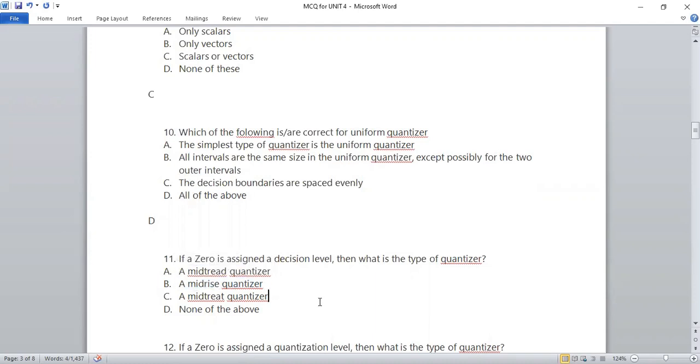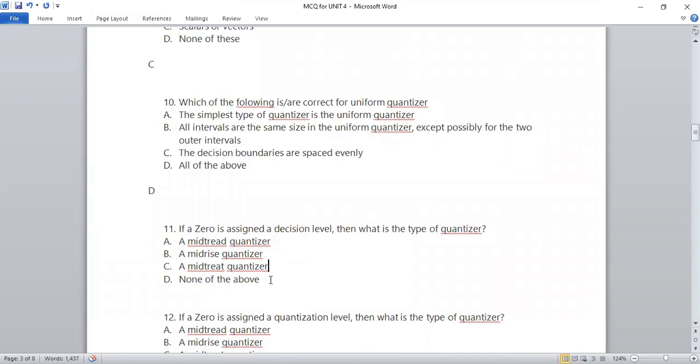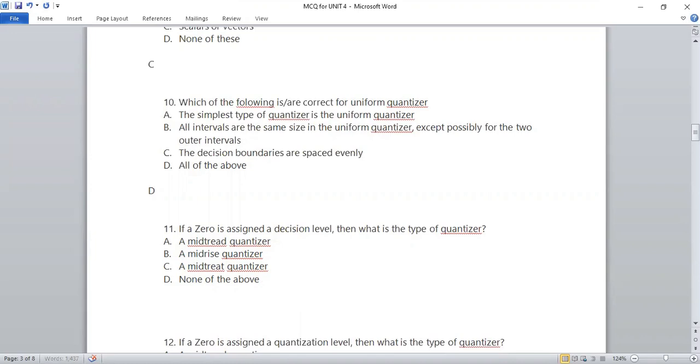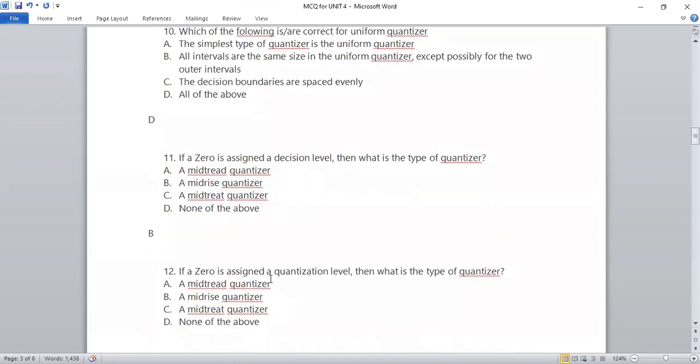In mid-thread, we do not involve the 0 as a decision level. So the right answer will be mid-rise. That is B option. Now next question, if a 0 is assigned a quantization level, then what type of output is it? Then it will be mid-thread quantizer, right? It will be mid-thread quantizer. This I have told you in class also many times.